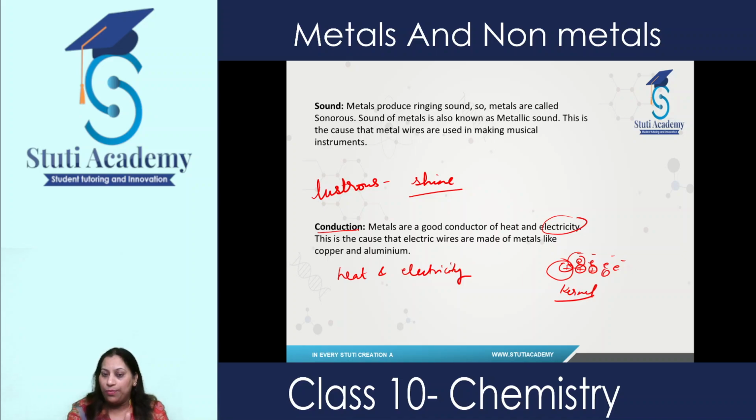When they start vibrating, they do not allow the electrons to move. So that's why we say if we increase the temperature, electrical conductivity decreases.